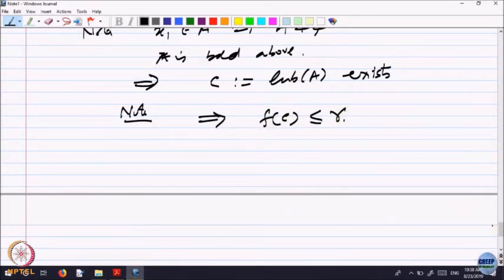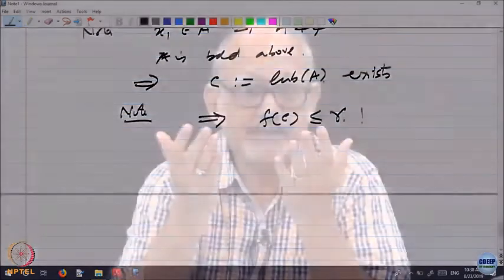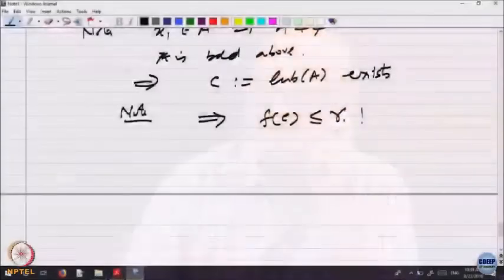Why is that? C is the LUB of the set A. Being the LUB of a set A, there must be a sequence in A converging to the LUB. I am not writing the proof, I am just trying to understand what I am saying. C is LUB. So, that means what?